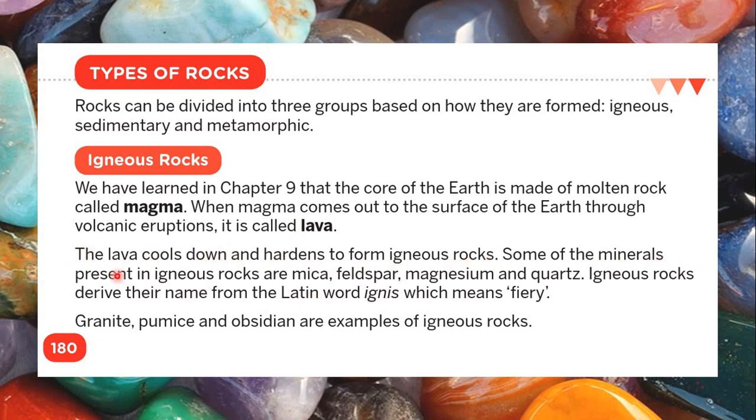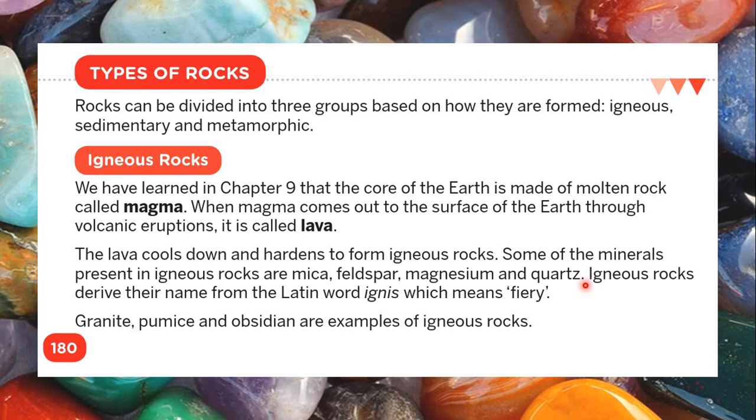Some of the minerals present in igneous rocks are mica, feldspar, magnesium and quartz. So these are basically chemicals made up by nature, and they have different names. So it's just a new learning experience for you. These are new words which you are learning. They are new substances, new learning experience for you. So the different minerals are mica, feldspar, magnesium and quartz. These are the main minerals which make up your igneous rocks.